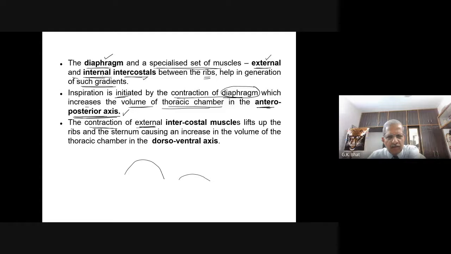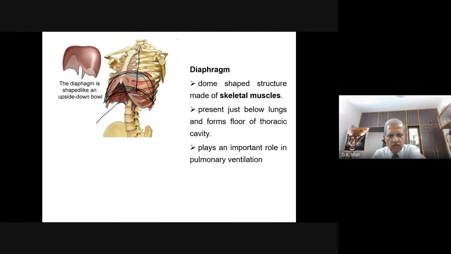Now, the contraction of the external intercostal muscles lifts up the ribs and sternum, causing an increase in the volume of the thoracic chamber in the dorsoventral axis. I shall show you. So here, these ribs, whatever you see, are all facing downward. Now these ribs have been raised up.